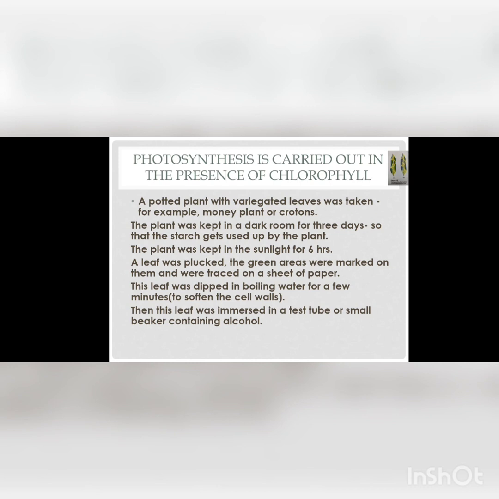The potted plant was then taken and kept in the sunlight for 6 hours, after which a leaf was plucked and starch test will be carried out. For doing this, we will trace out the green parts onto a piece of paper. Then the leaf is going to be dipped in boiling water, and it is going to be boiled in order to soften the cell walls. After which the release of chlorophyll can be easy when we keep the leaf in alcohol, and it is going to be heated on a water bath.